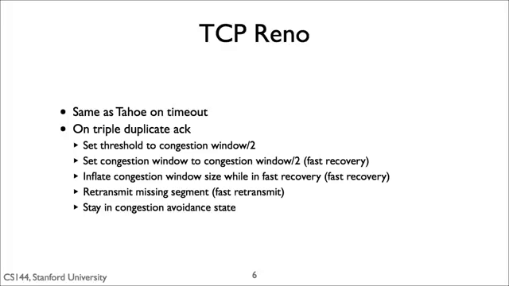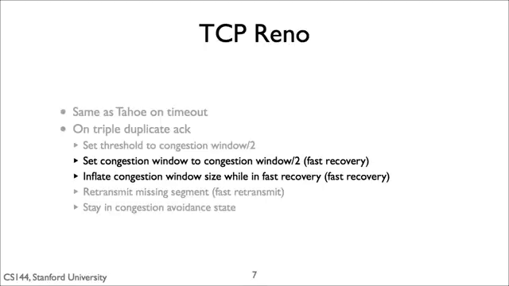TCP Reno behaves identically to TCP Tahoe on a timeout. On a triple duplicate ACK, it performs fast retransmit, sending the segment immediately. Instead of setting its congestion window to 1, it halves it, thereby staying in the congestion avoidance state. For each duplicate acknowledgement, it inflates the congestion window by 1 such that it sends new segments before the retransmitted segment is acknowledged. So the major difference between Tahoe and Reno is fast recovery.